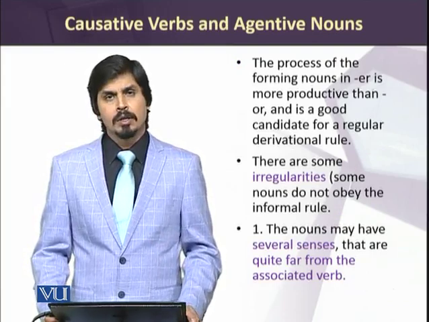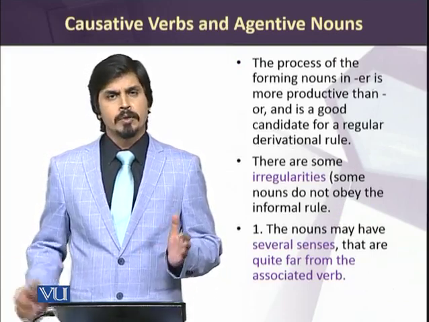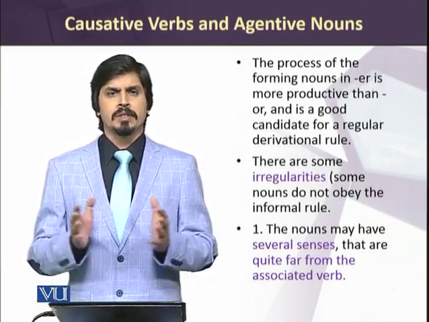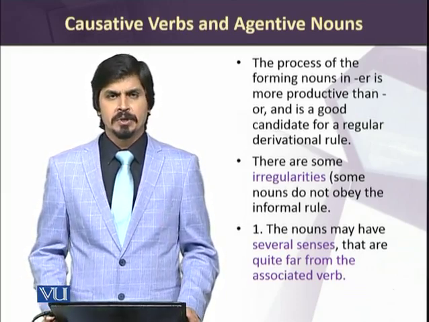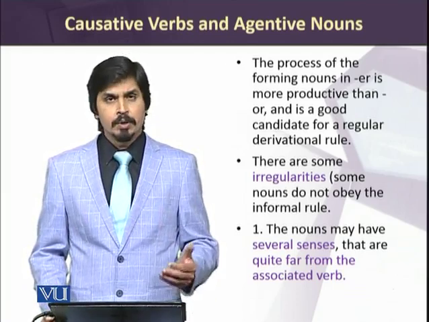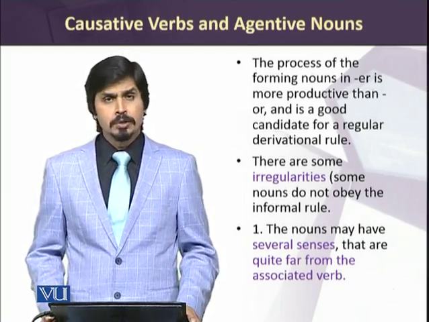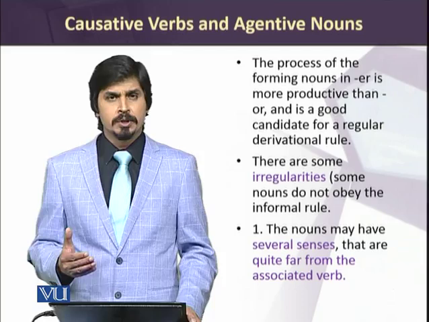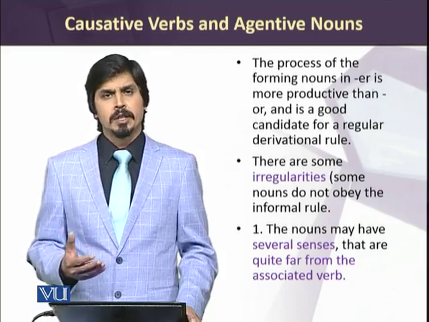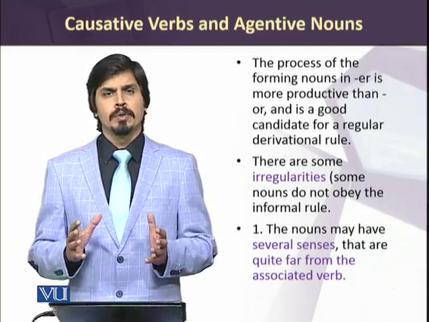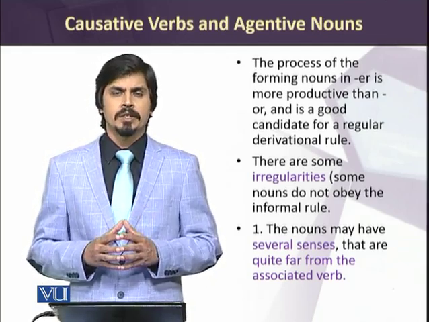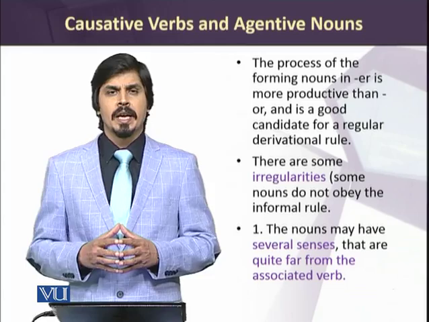But not all agentive nouns follow the same pattern. There are certain irregularities, or you could say exceptions, in these rules. Let's have a look at them. The nouns which are formed by such rules may have various senses in which they may be used. It's not necessary that if you make a noun with er or or inflection, it would mean the same as an agentive noun.